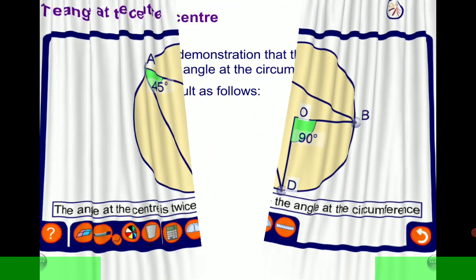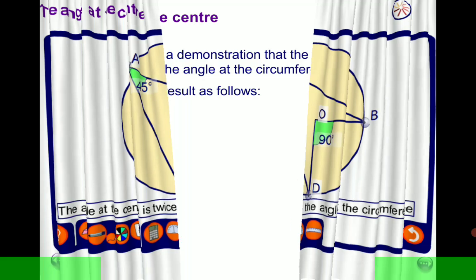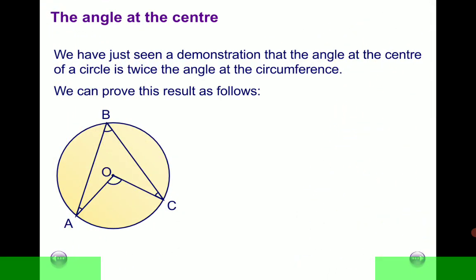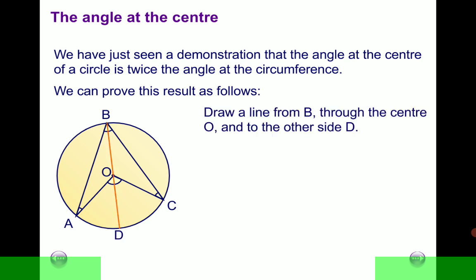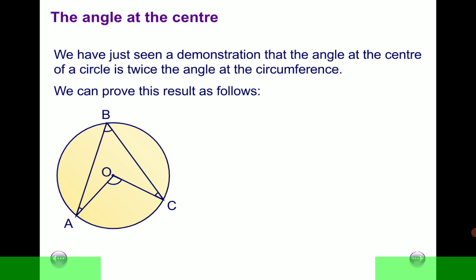We'd like to prove that an angle at the center is twice the angle at the circumference. We have just seen in the previous slide an assertion that an angle at the center, which is this one, is twice this angle here. So how can we show that this is always true? As before, we draw an additional line.